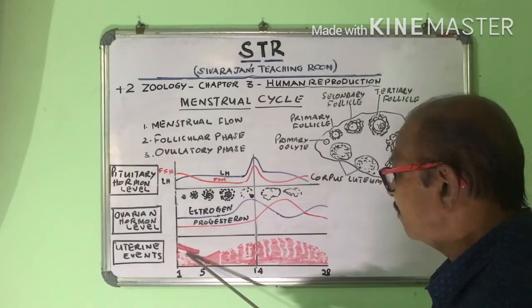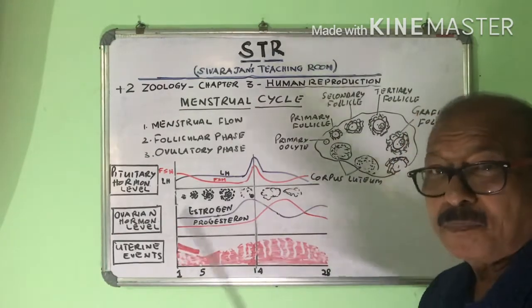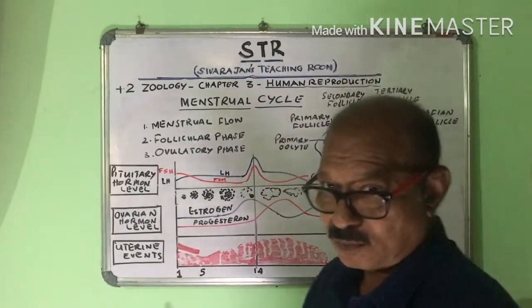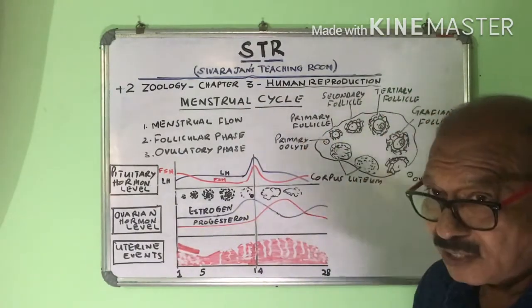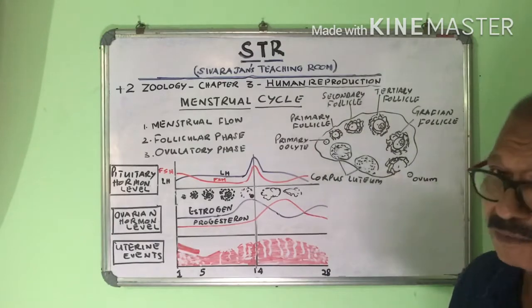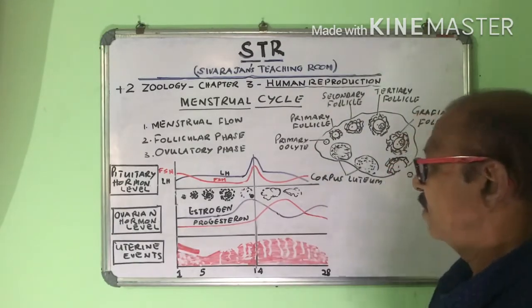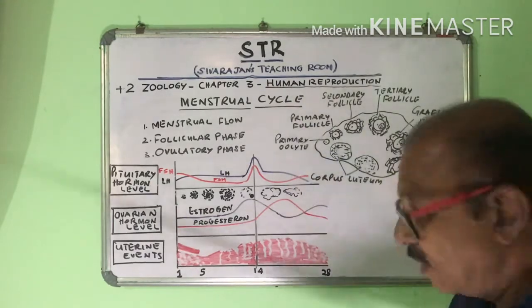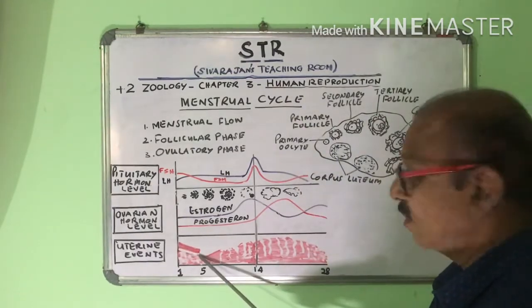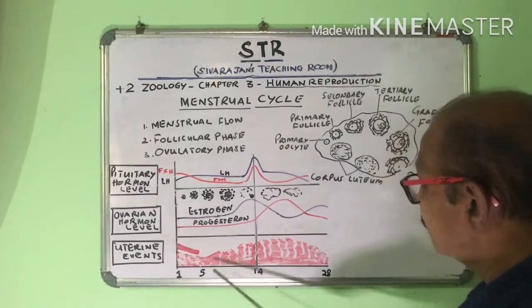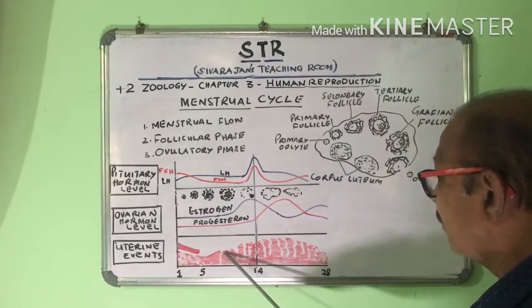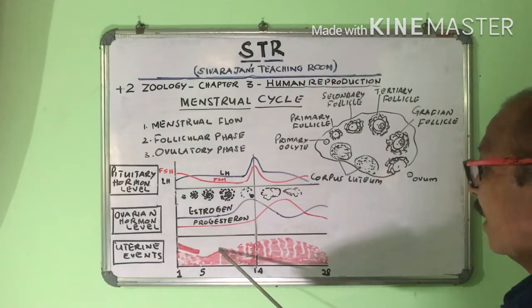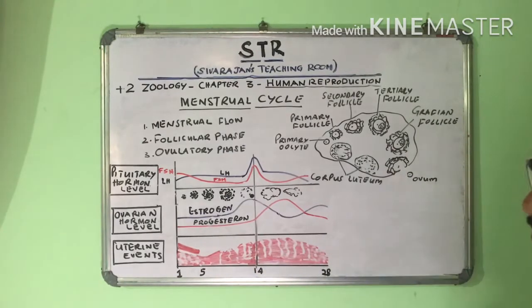The endometrium degenerates. The additional tissue developed in the endometrium degenerates and gets destroyed, and the blood vessels get broken and it bleeds. So this is that period. Then comes what? The building up of the endometrium. The endometrium is being built up again.